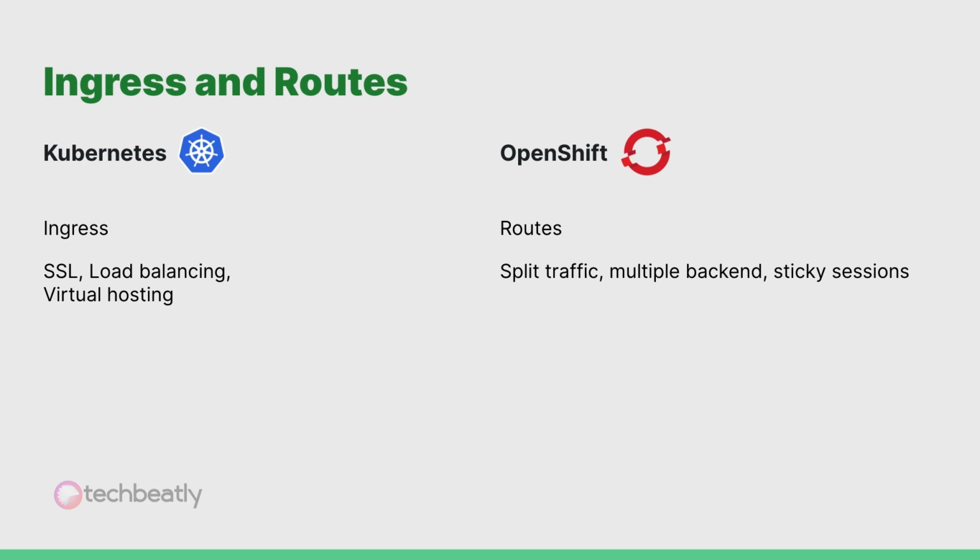Let's talk about ingress and routes. You have multiple network traffic management options in Kubernetes, and let's talk about ingress here. Ingress manages the external access to the services in a cluster with support for SSL, load balancing, virtual hosting, etc. In OpenShift, the same purpose can be achieved using the resource called routes, but with additional capabilities such as splitting traffic between multiple backends, sticky sessions, and many other additional features.